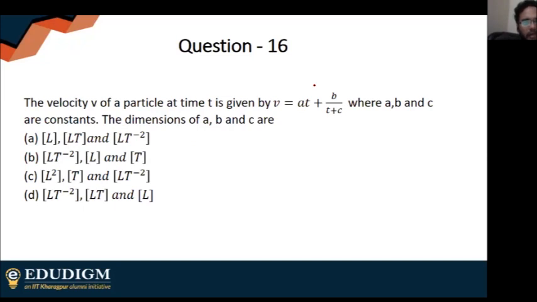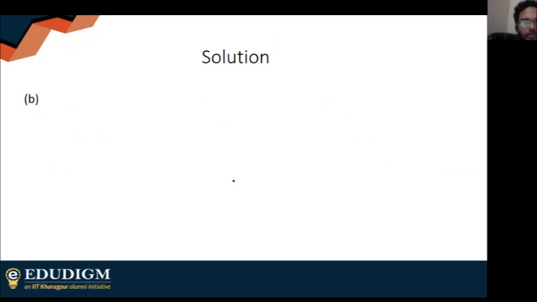The velocity v at a particular time t is given by this, where a, b, c are constants. The dimensions of a, b, and c are. Isha Paul is saying option 2. Anuradha Mandi is saying option 2. Almost everyone is inclined towards option 2. So the answer is indeed option 2.